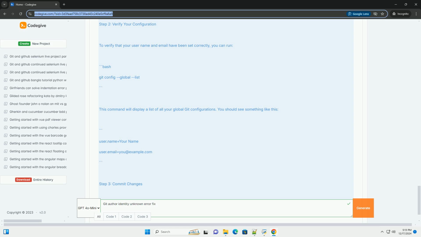Step 5. Commit your changes. Once you've set your username and email, you can go back to your Git repository and commit your changes. Bash: git add, git commit -m "your commit message".